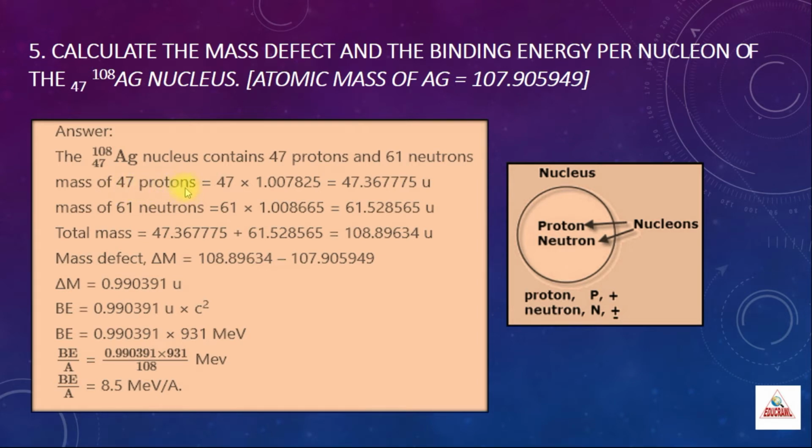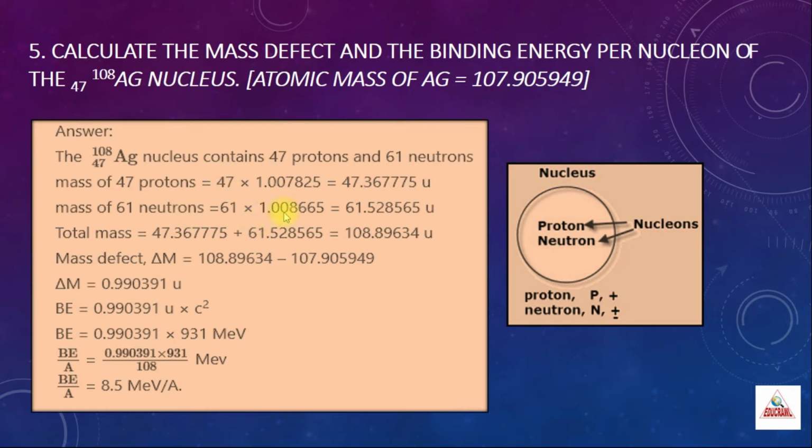Mass of 47 protons is equal to 47 into the mass of 1 proton, which is 1.007825. When you multiply this with 47, you will get 47.367775 u, where u is the atomic mass unit. Next, we have to find the mass of 61 neutrons. Mass of 61 neutrons is equal to 61 into the mass of 1 neutron.